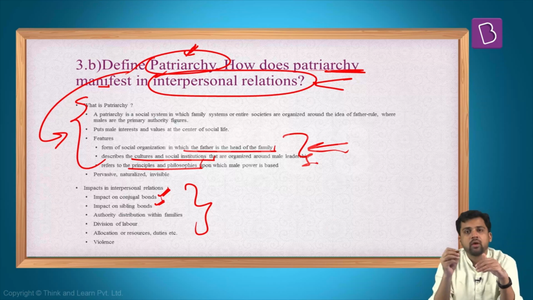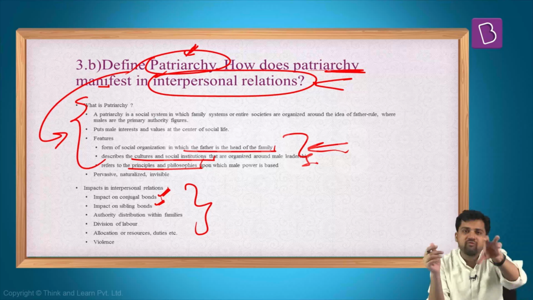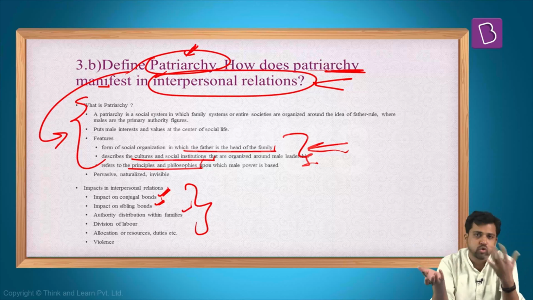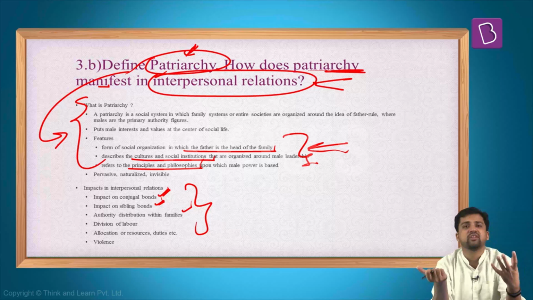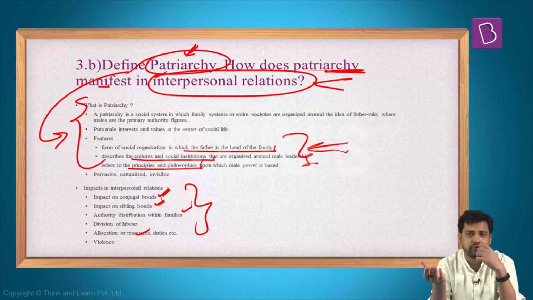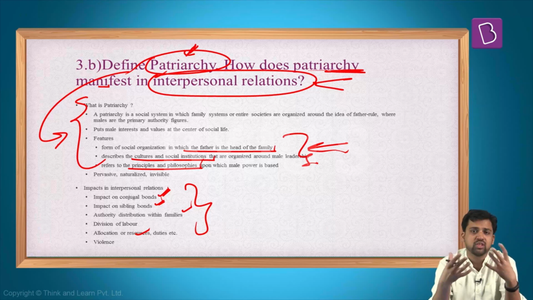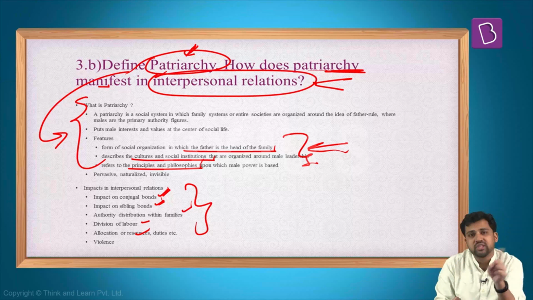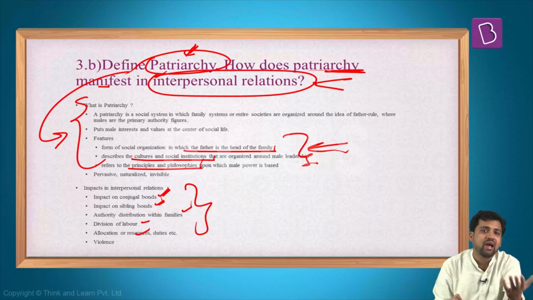Within the sibling bonds, there can also be a hierarchy. The elder brother might have more authority than the younger brothers. How authority is distributed within families is also important. Women might not be given authority. How resources are divided within the family also keeps varying. Females might not be given access to different kinds of resources, not just monetary resources but also access to health services. Patriarchy also decides the division of labor. Patriarchal societies generally have a sexual division of labor, so women are restricted to household work, rearing of children, and kitchen activities.